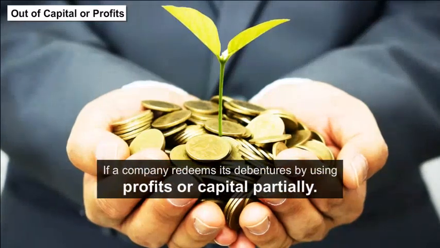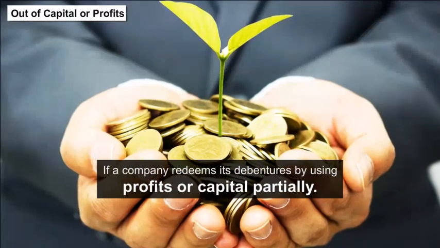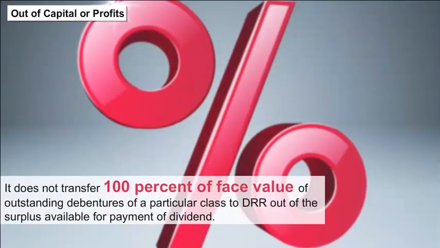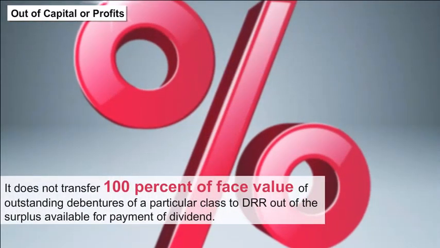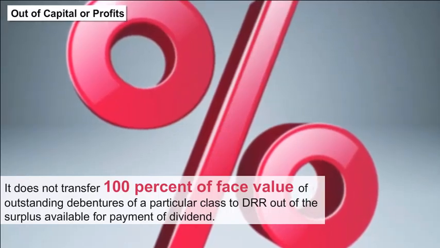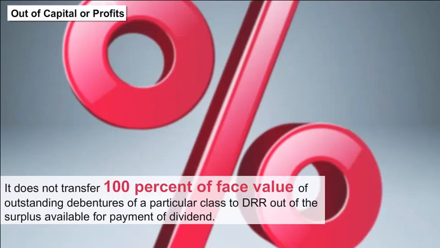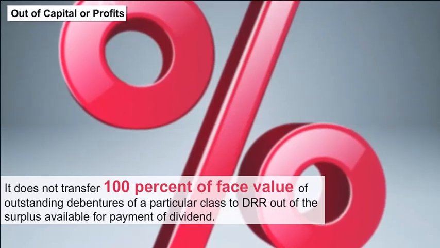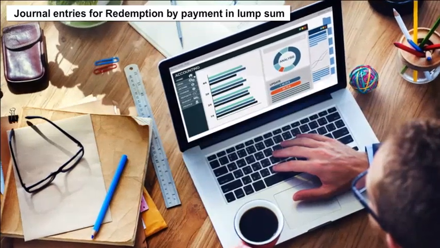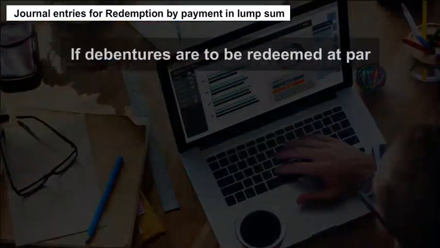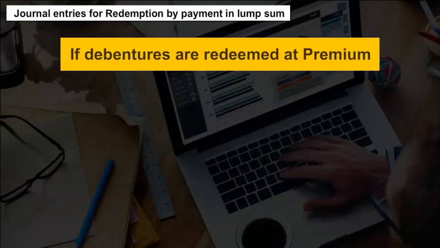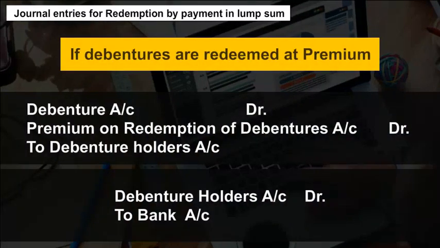If a company redeems its debentures by using profits or capital partially, it does not transfer 100% of the face value of outstanding debentures of a particular class to DRR out of the surplus available for payment of dividend. Journal entries for redemption by payment in lump sum: if debentures are to be redeemed at par, and if debentures are redeemed at premium.